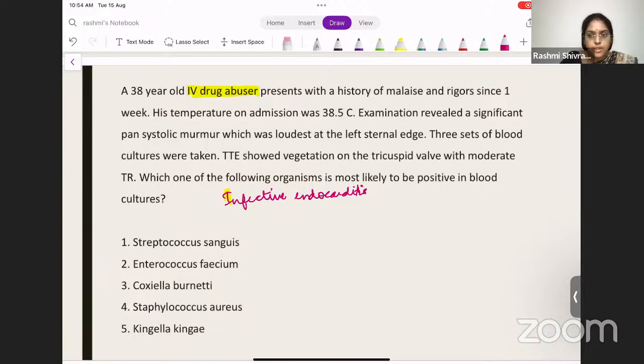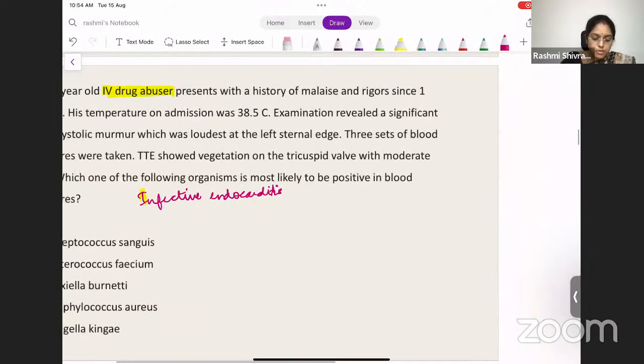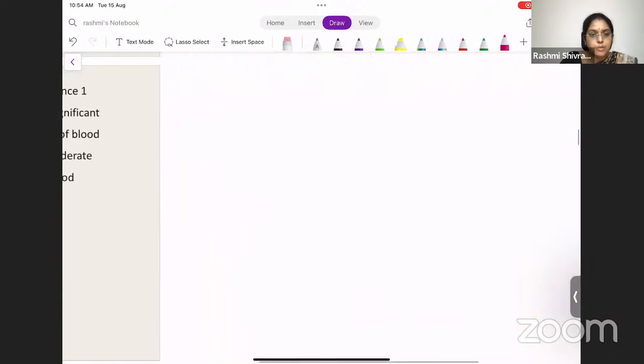This is a very basic question. I would like all of you to answer. Yes. So before we come to the answer, we'll just recollect something about infective endocarditis. We have a detailed chapter on this. I've taken it earlier also, but just to reinforce and reiterate, we'll have a small discussion on infective endocarditis.